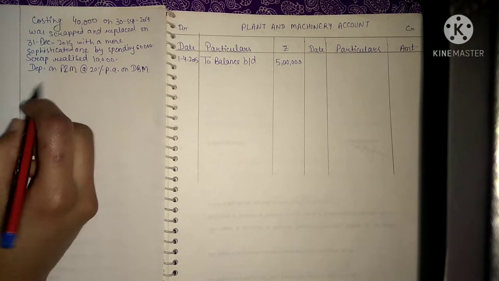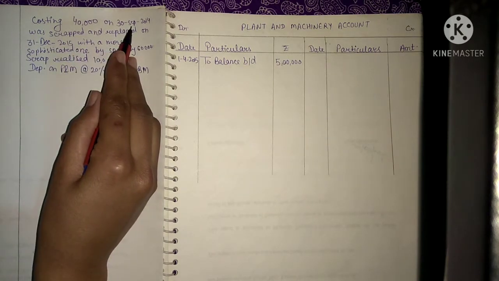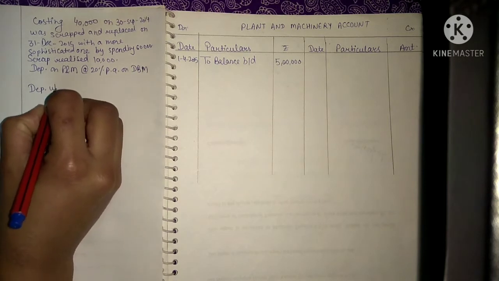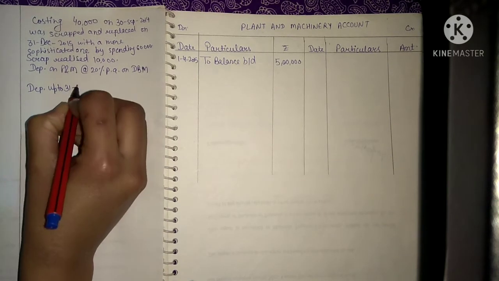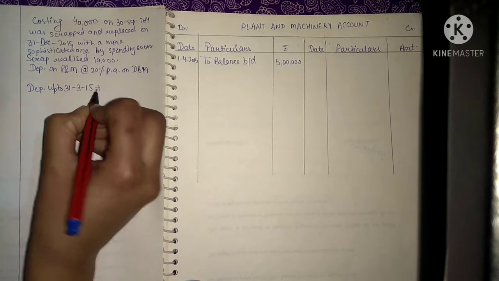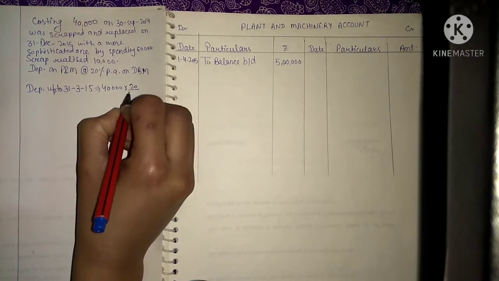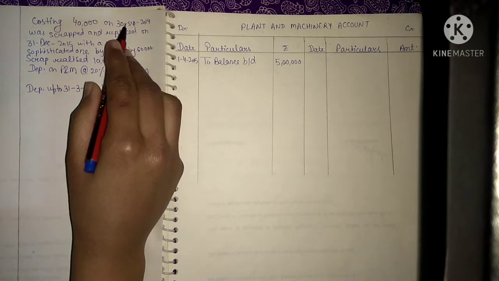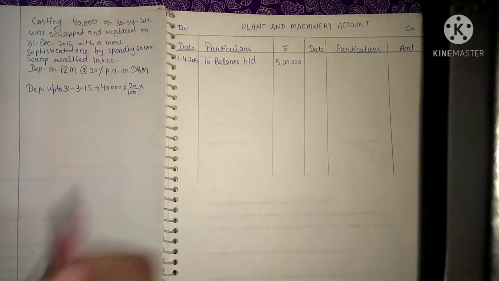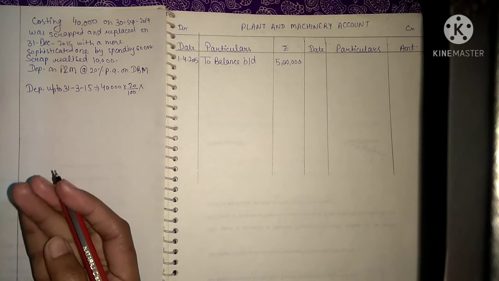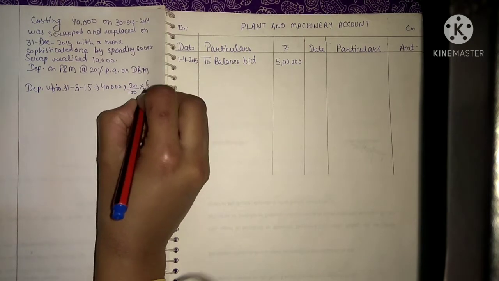So the plant was purchased on 30th September 2014. So let's find out depreciation up to 31st March 2015. That will become 40,000 into rate of depreciation into time, because the rate is per annum. So the time period will be October, November, December, January, February, March, 6 months out of 12 months.